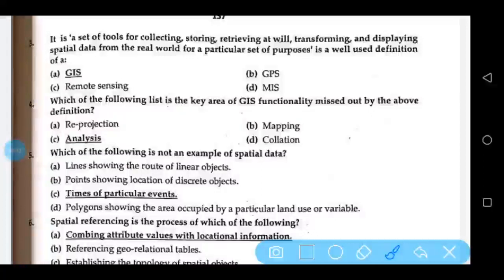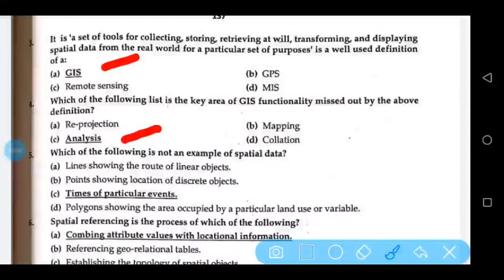It is a set of tools for collecting, storing, and retrieving at will, transforming and displaying spatial data from the real world for a particular set of purposes is a well-used definition of a GIS. Which of the following list is the key area of GIS functionality missed out by the above definition?